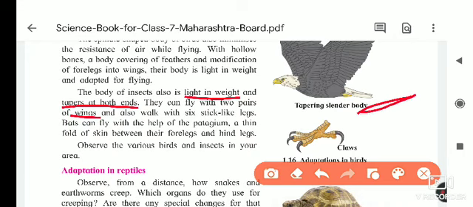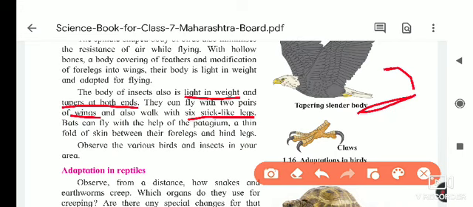And afterwards, they can fly with two pairs of wings and also walk with six stick-like legs. Their legs are stick-like, joined with appendages, like small sticks joined together to form the leg.